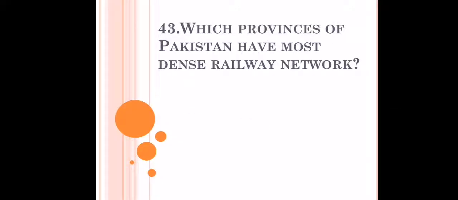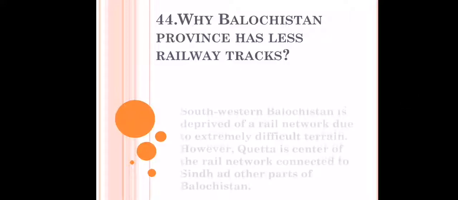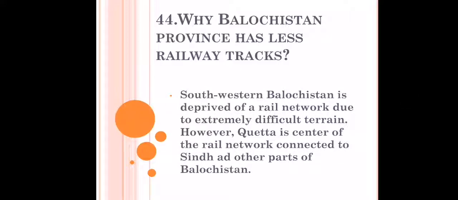The next question is which provinces of Pakistan have the most dense railway network? As we all know, Punjab and Sindh provinces have more plain areas, more demand, more population, so the railway network is more dense here. Why does Balochistan province have fewer railway tracks? Southwestern Balochistan is deprived of a rail network due to extremely difficult terrain. However, Quetta is the center of the rail network connected to Sindh and other parts of Balochistan.